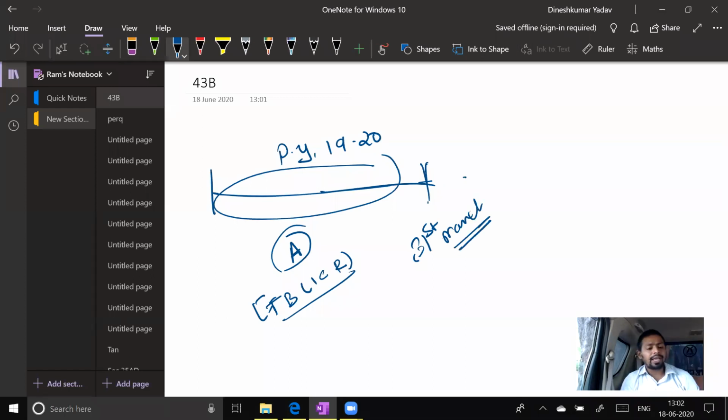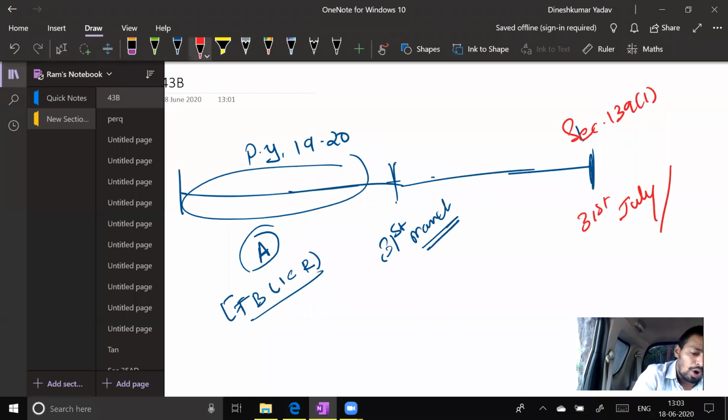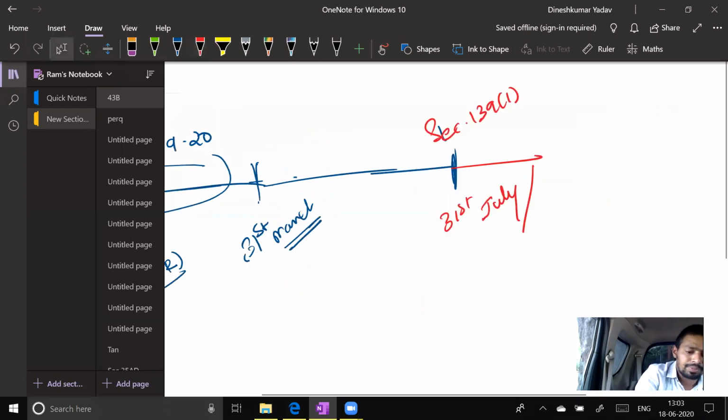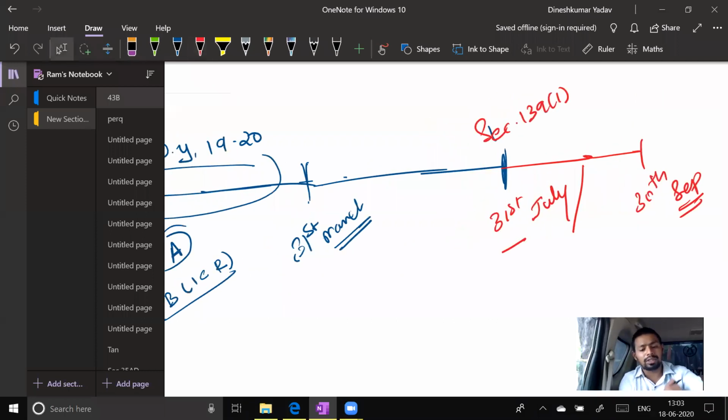Government is saying, okay, you can make payment for previous year 1920. You don't have to make payment on 31st March, but you must make payment before filing return of income, and that date is given under section 139 subsection 1. By default the due date is 31st July, and if you are an audit assessee, the due date will be extended to 30th September. So either the due date is 31st July or 30th September.